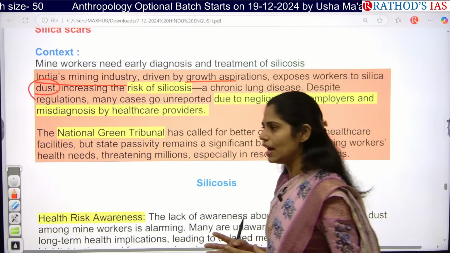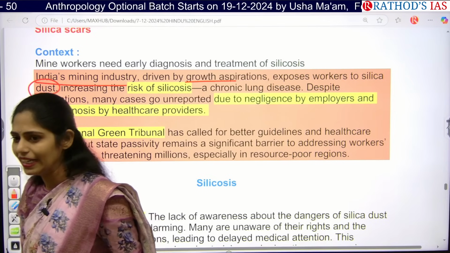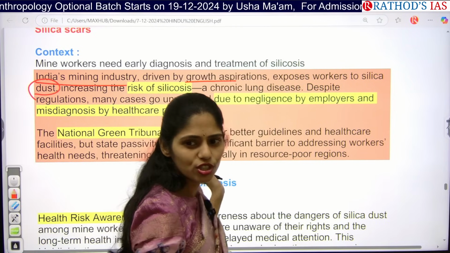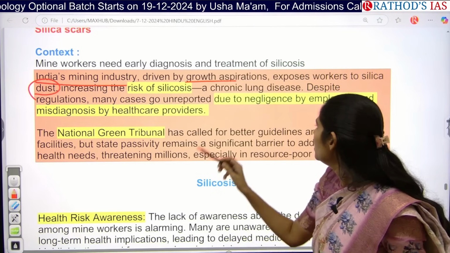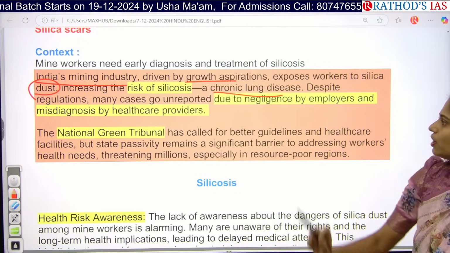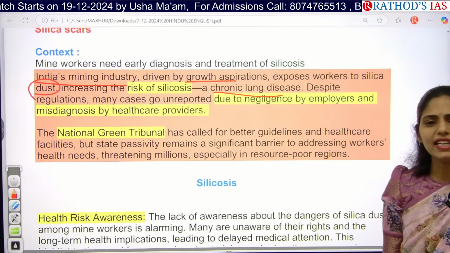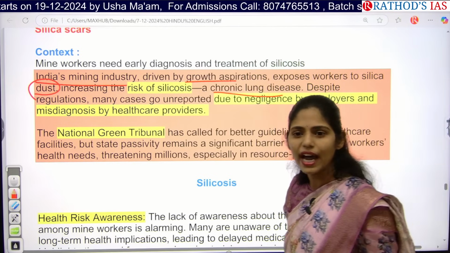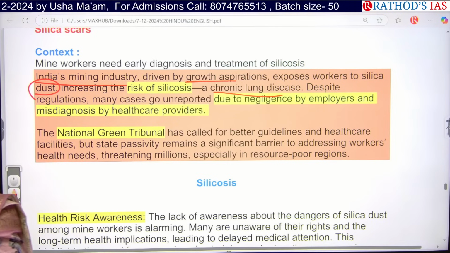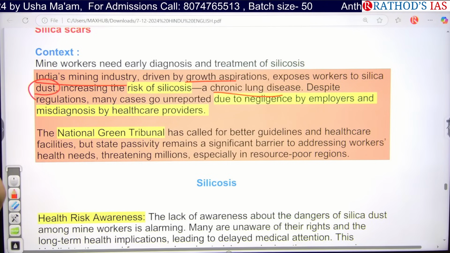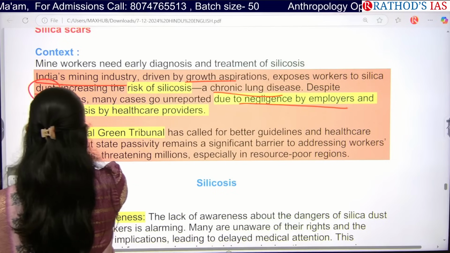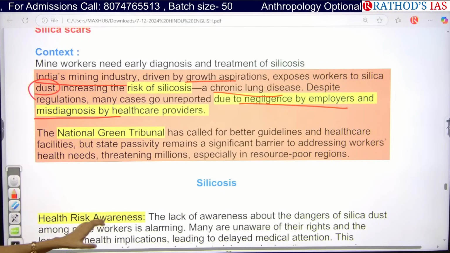Have you observed that whoever is working in the mining industry, their nails will be very, very black because of deposition of the silica dust. It leads to, as I said, a chronic lung disease. Despite regulations, many cases of silicosis go unreported. Even the people don't have proper awareness regarding going to hospital, checking up for this disease and using medicines. So there is negligence by employers, as well as misdiagnosis by the healthcare providers.